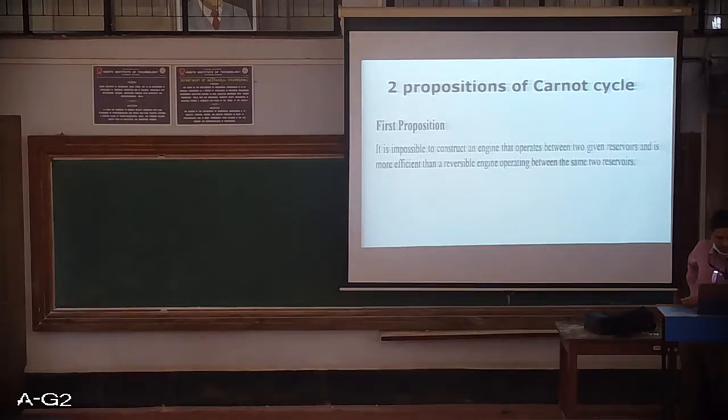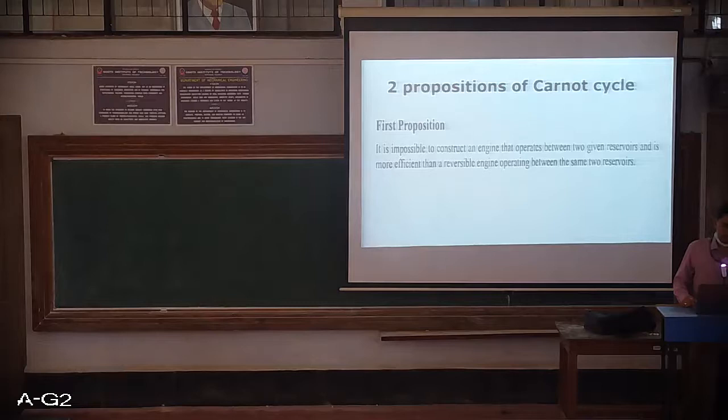So we have two reservoirs. Between these two reservoirs there are two engines. One is a non-reversible engine and one is a reversible engine. We cannot have an engine which is irreversible which can have an efficiency greater than the engine which is reversible.